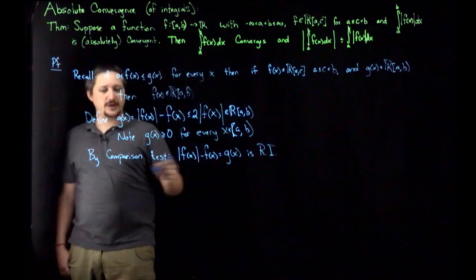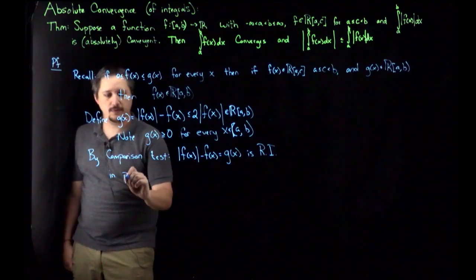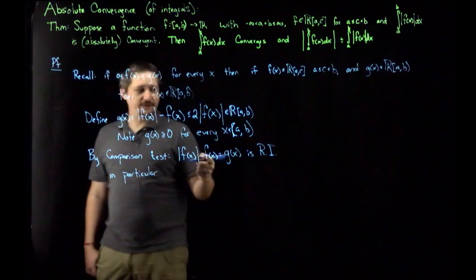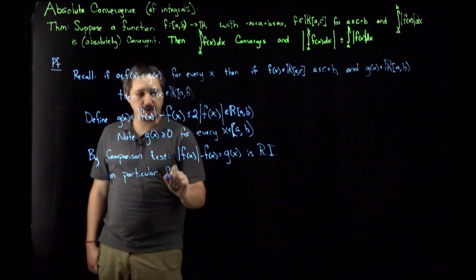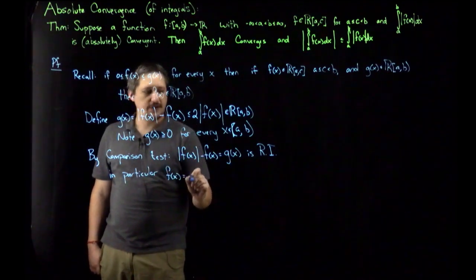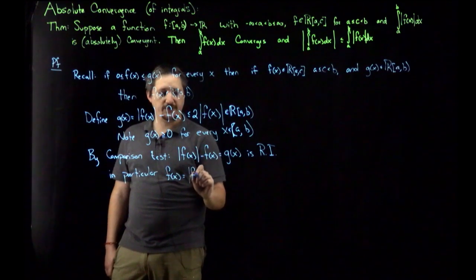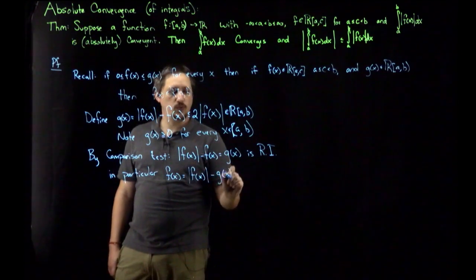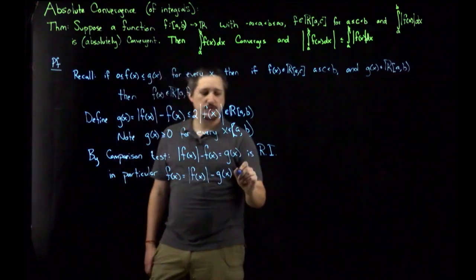In particular, if I just move these around a bit, f of x is going to be the absolute value of f of x, which we know is Riemann integrable, minus g of x, which we just said is Riemann integrable.